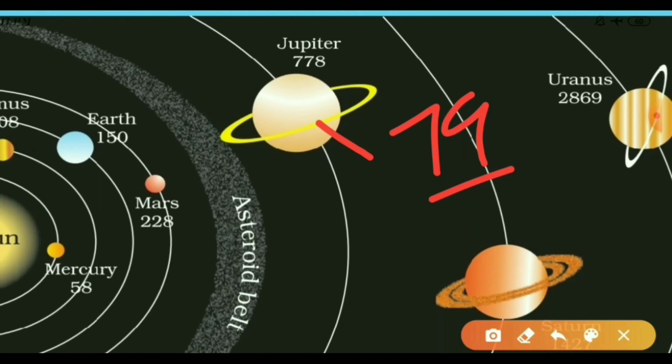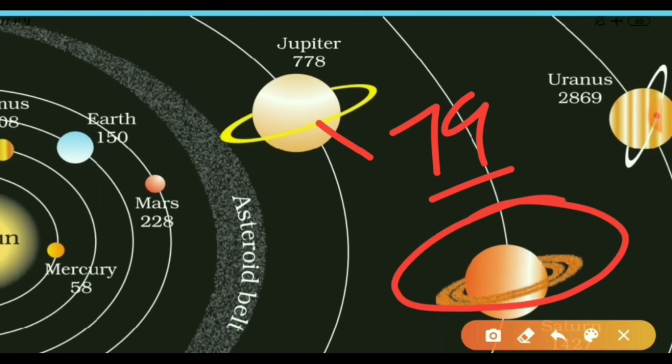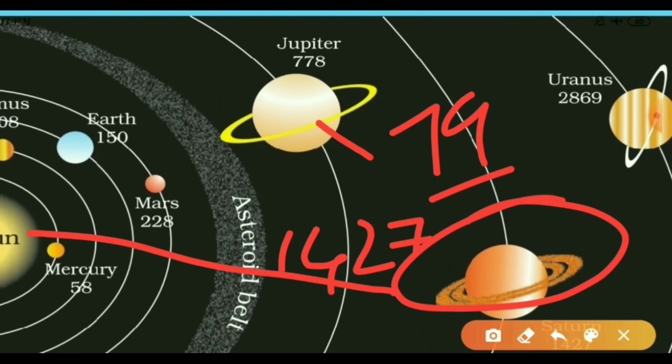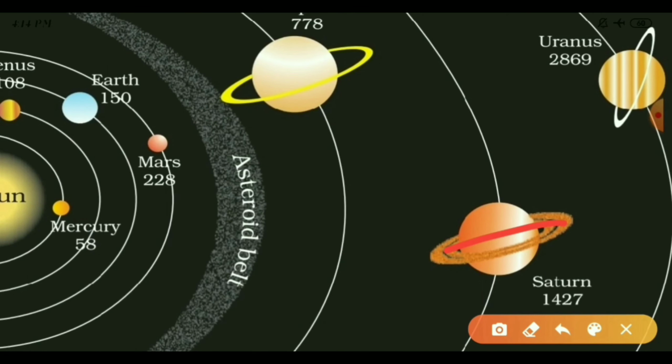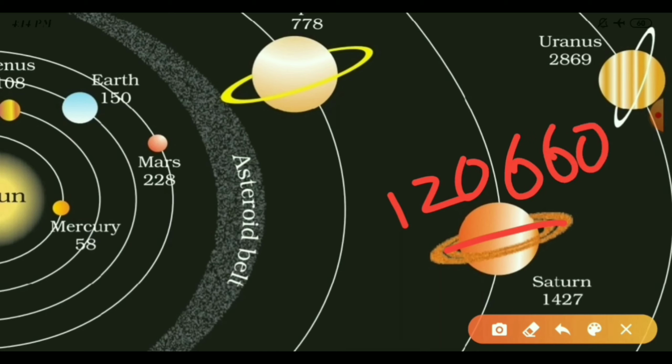The distance from the Sun to Saturn is 1427 million kilometers. The diameter of Saturn is 1,20,660 kilometers. And Saturn has 82 moons.